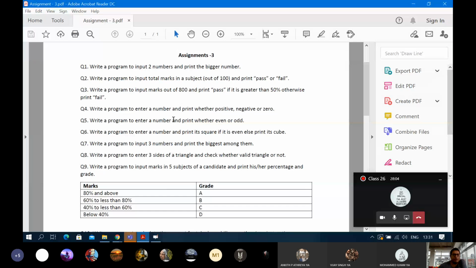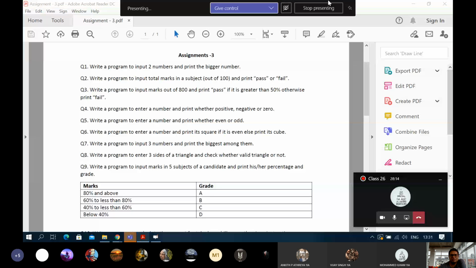Write a program to input marks out of 800 and print pass if marks is greater than 50%, otherwise print fail. Similar question. Now you have to print marks out of, let's say, there were 8 subjects of 100 marks each.